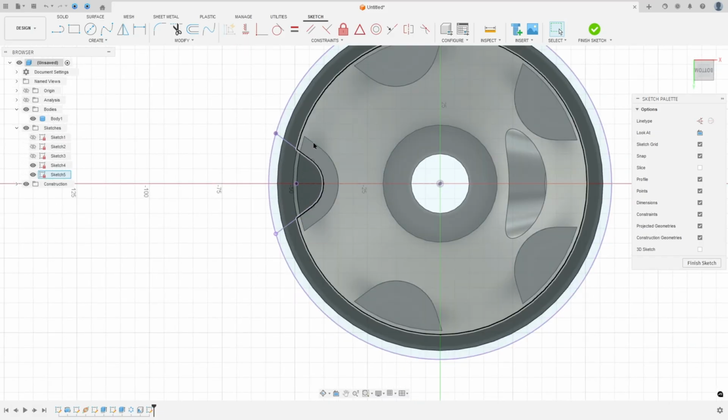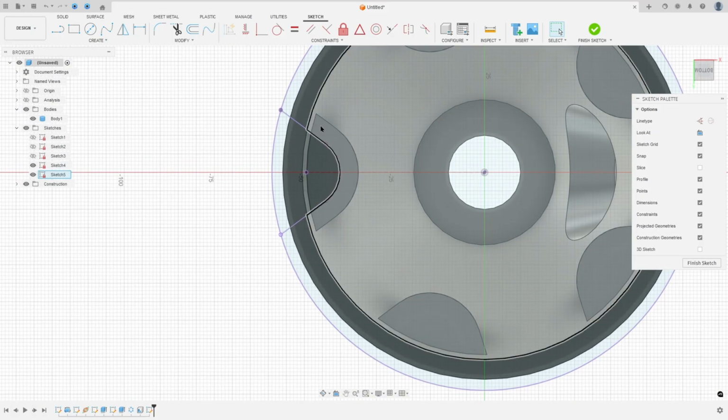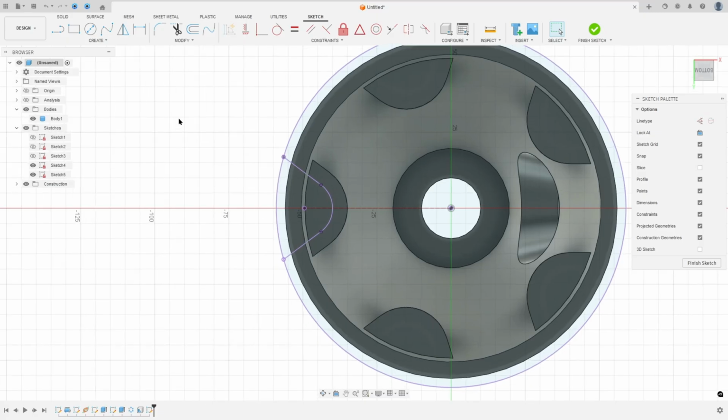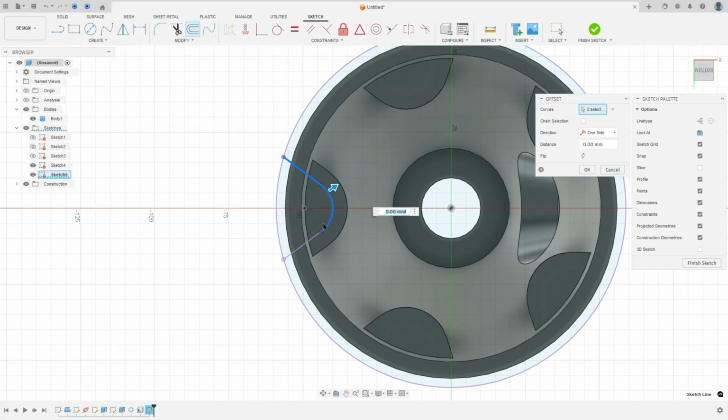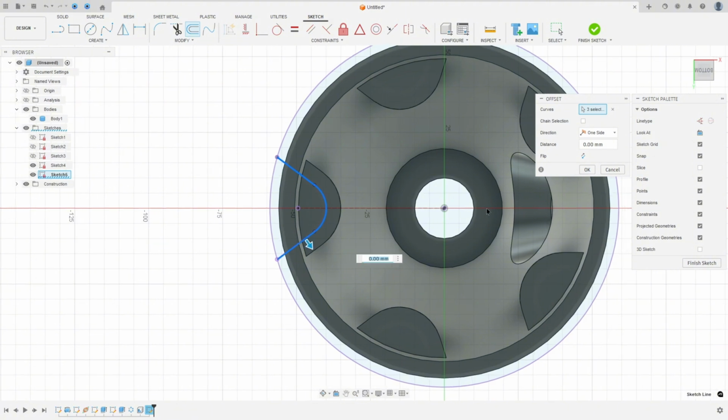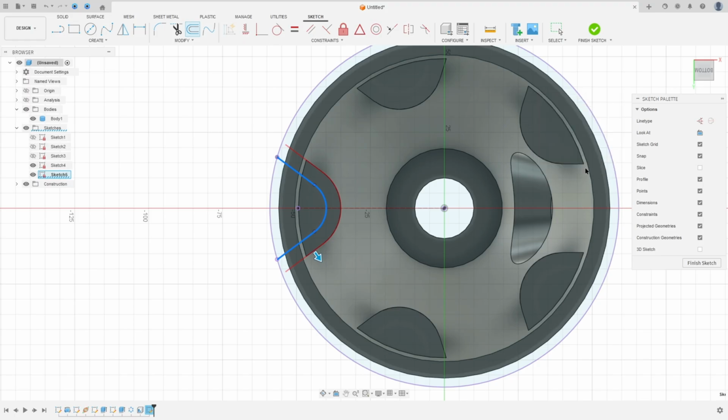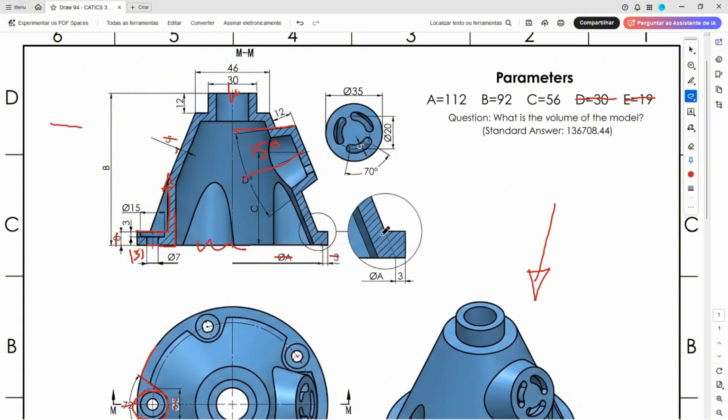And here we know that we have a thickness here with 5 millimeters, so we'll go to offset and select this sketch. The offset here is 5 millimeters and press OK. And here go to constraint, select the coincident, select this point and this circle, this point and this circle. And here we'll make the base, okay?